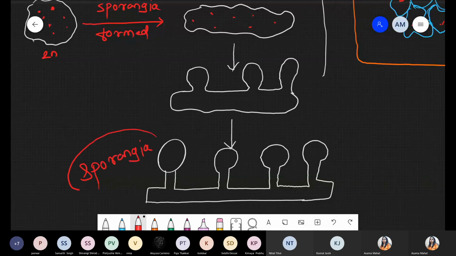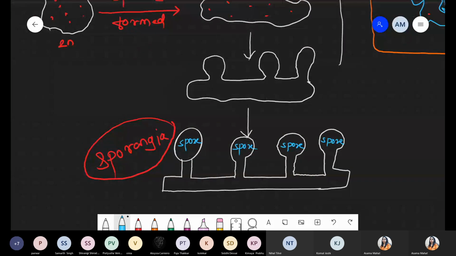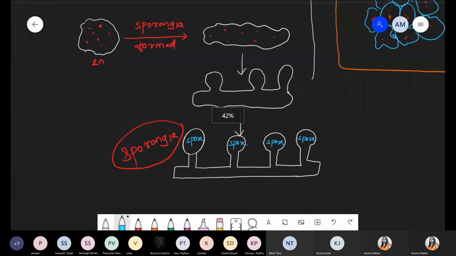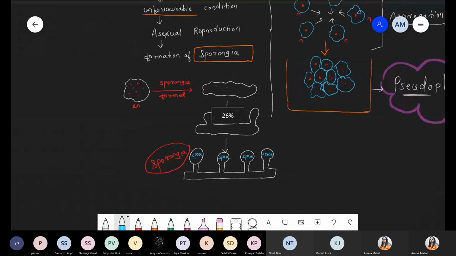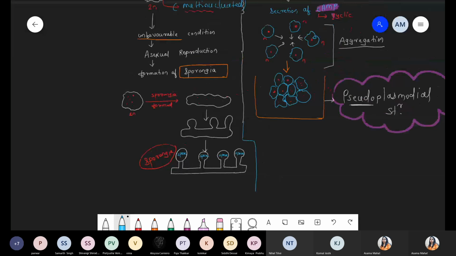ये क्या structure है? There is a presence of this sporangia, and inside this sporangia, यहाँ पे present होंगे spores. Spores are present. Okay. And now what happens? जैसे अच्छे दिन होंगे, that is favorable condition. Now the sporangia get burst and spores easily release, and they can form individual slime mold, individual acellular type of slime mold. So just quickly check what is the exact difference between the दोनों condition. हम discuss कर रहे हैं under only unfavorable condition.